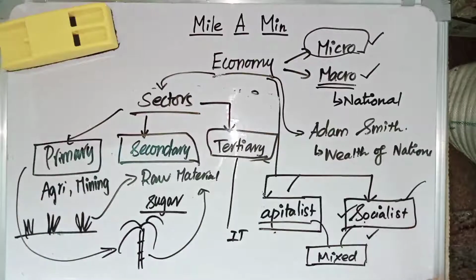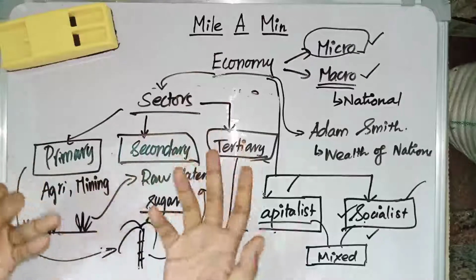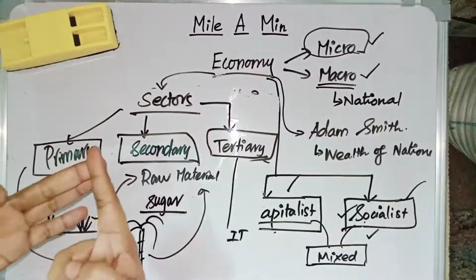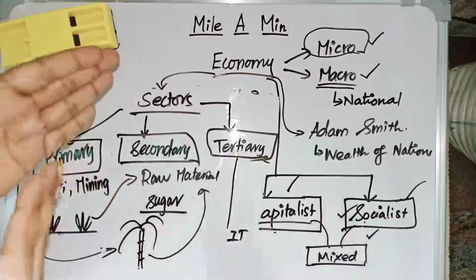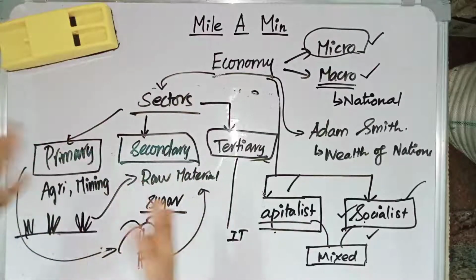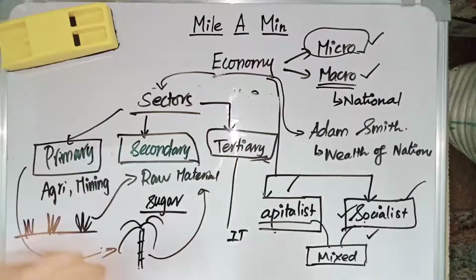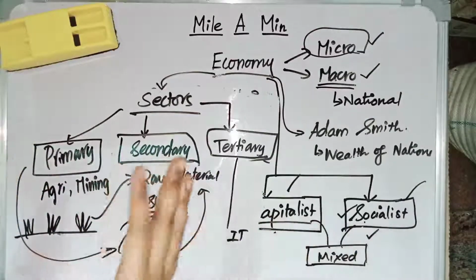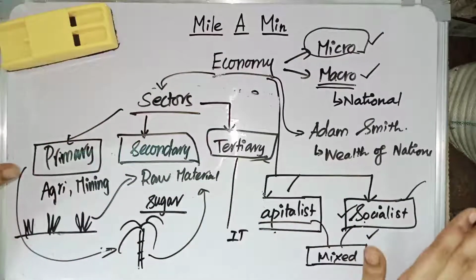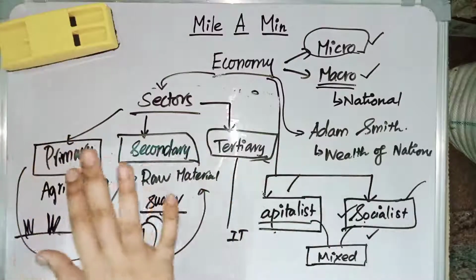So these are the basic steps relating to economy. First, we discussed how economy came into the world, and second, we discussed microeconomics as well as macroeconomics. Then we dealt with capitalist economy, socialist economy and mixed economy. After that, we dealt with colonial economy, how it impacted India, the things that the British followed in India and how it impacted. Relating to that, we have certain books. After that we dealt with the sectors in Indian economy: primary, secondary and tertiary sectors. These are the basics for economy. After this, we can go for national income in our next video.